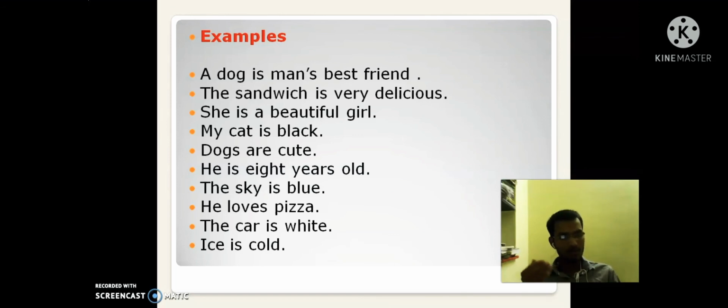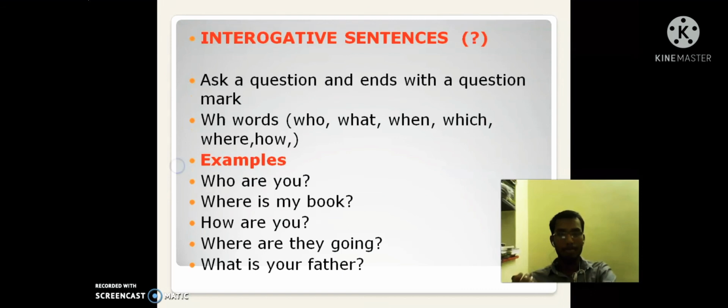She is a beautiful girl. Here we are telling the information about a girl, how she is. My cat is black. Here we are telling the color of a cat, whether it is black or white, any color. Dogs are cute. So these are the examples of declarative sentences.